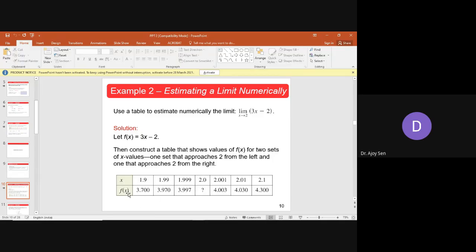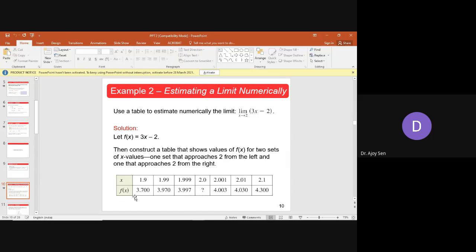So if you check the value of f(x), this function is given as 3x minus 2. Now you can calculate easily, with a calculator or with very simple mathematics. If you put x equals 1.9, you will get f(x) equals 3.7. If you put x equals 1.99, and so on, and at 2 there is a question mark. The first question is why there is a question mark. I'll tell you that.